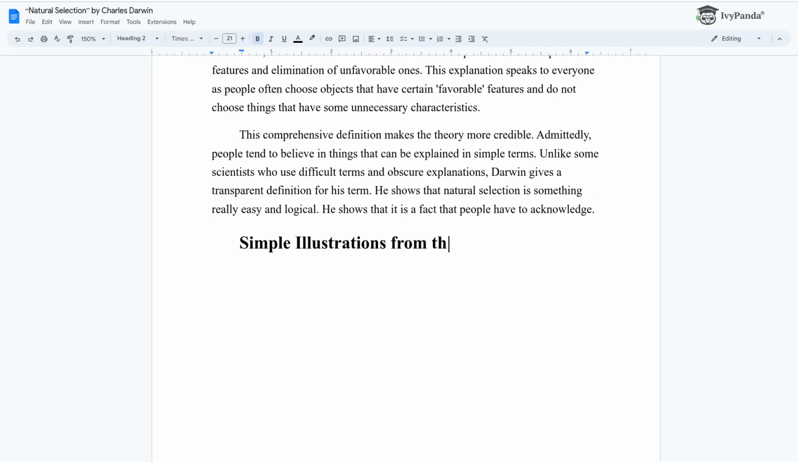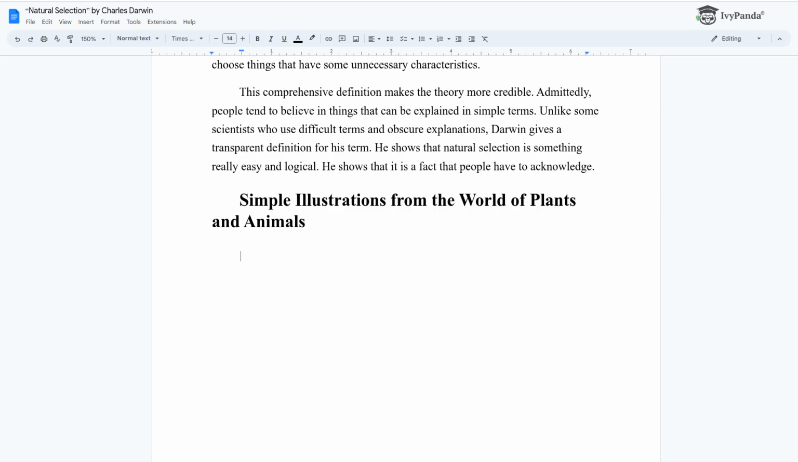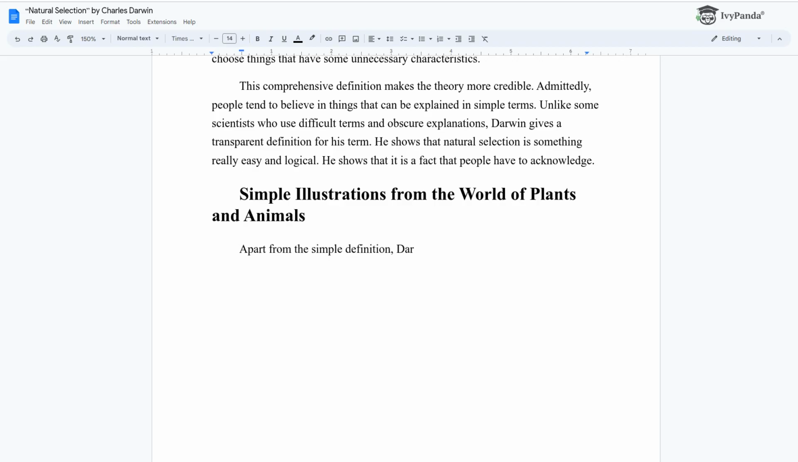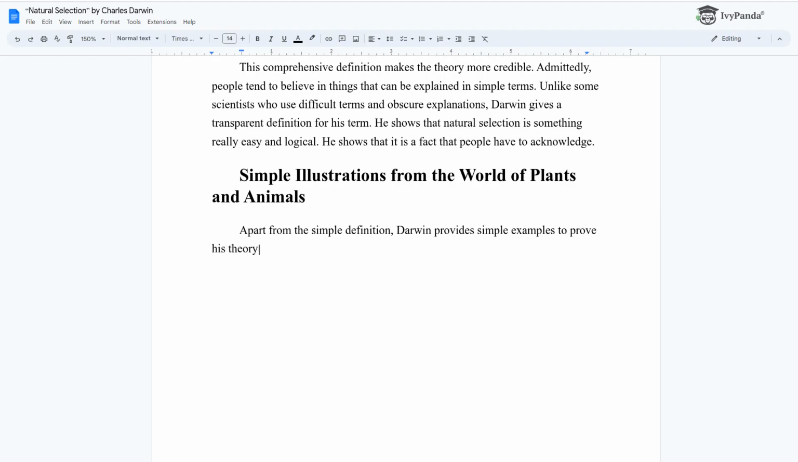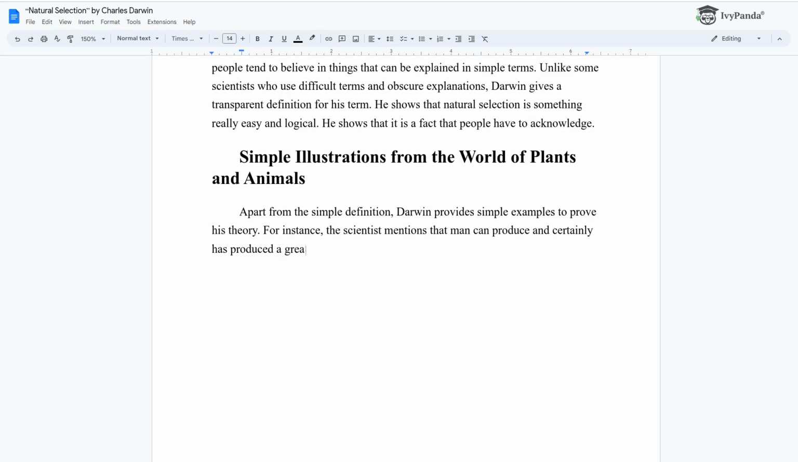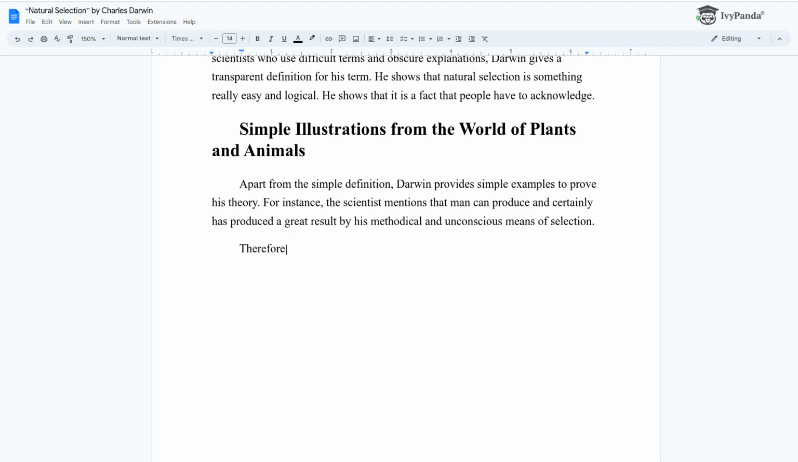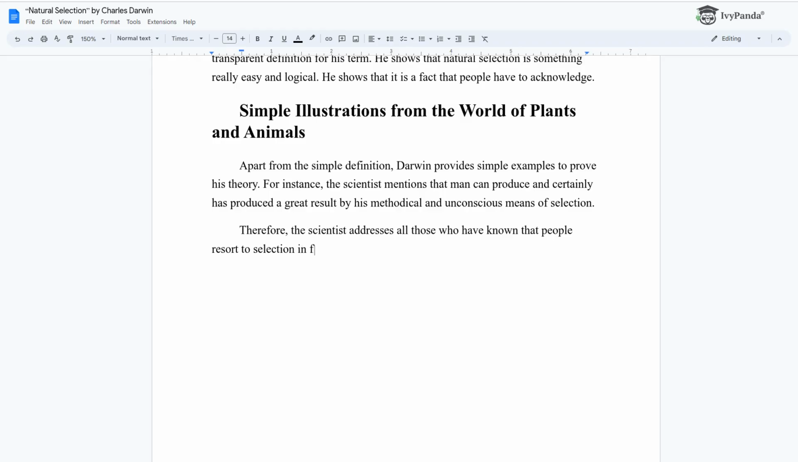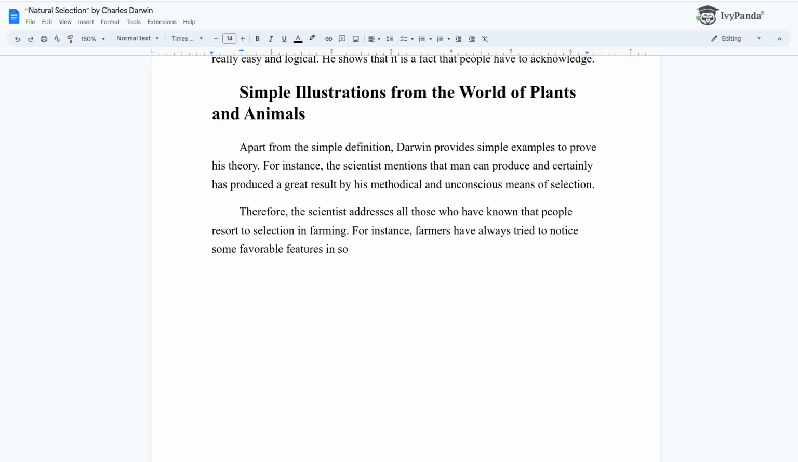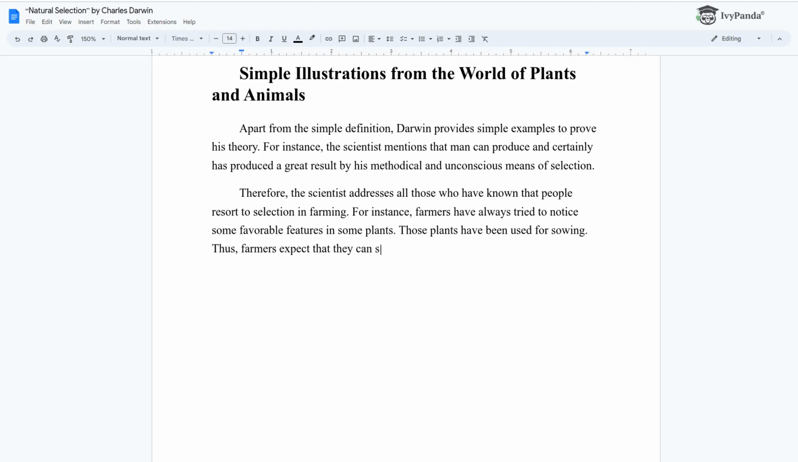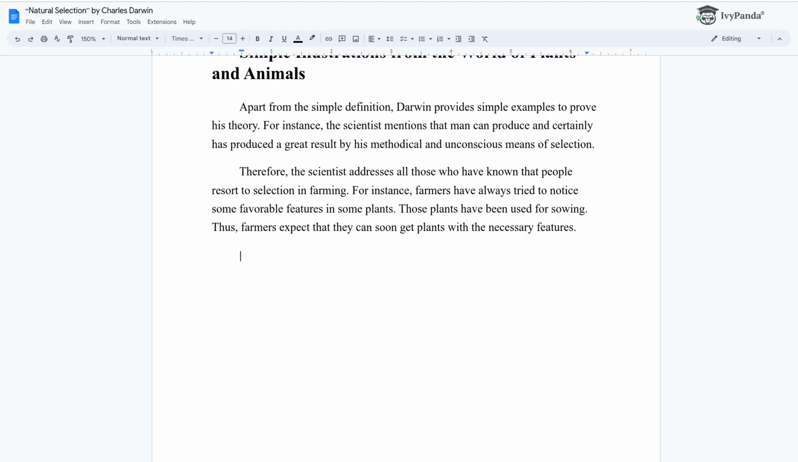Simple illustrations from the world of plants and animals. Apart from the simple definition, Darwin provides simple examples to prove his theory. For instance, the scientist mentions that "man can produce and certainly has produced a great result by his methodical and unconscious means of selection." Therefore, the scientist addresses all those who have known that people resort to selection in farming. For instance, farmers have always tried to notice some favorable features in some plants. Those plants have been used for sowing. Thus, farmers expect that they can soon get plants with the necessary features.